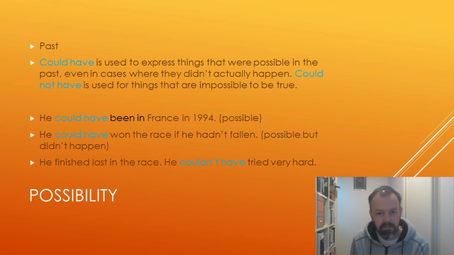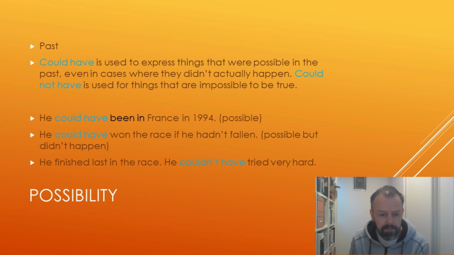Now, possibilities in the past. Could have is used to express things that were possible in the past, even when they didn't actually happen, which is quite difficult to understand. Could not have is used for things that are impossible. They could not have happened.